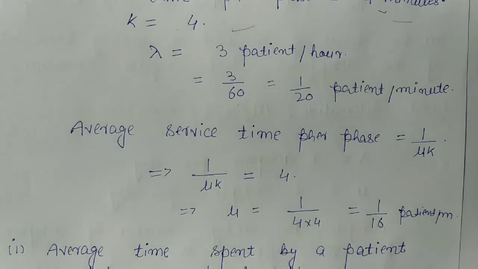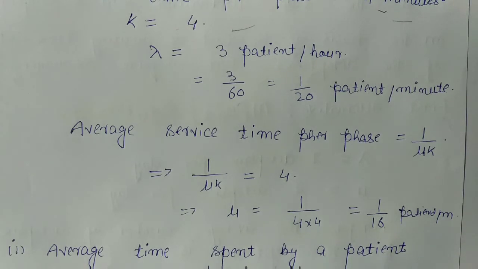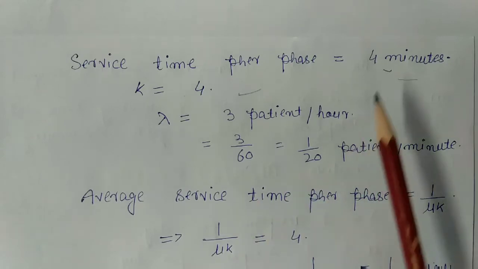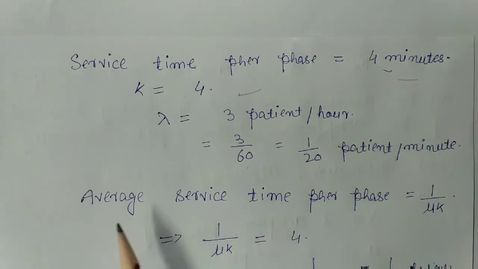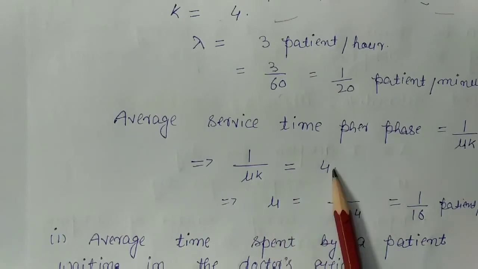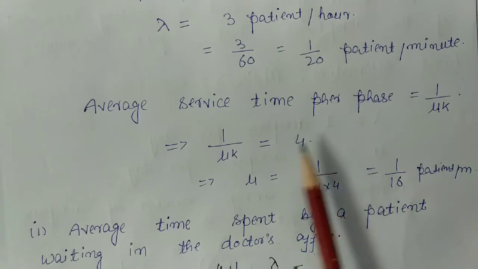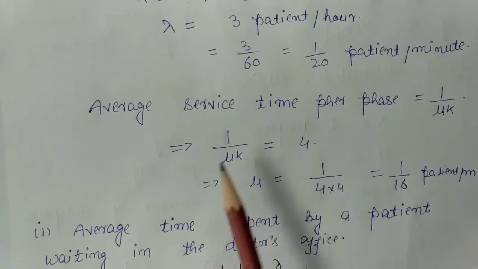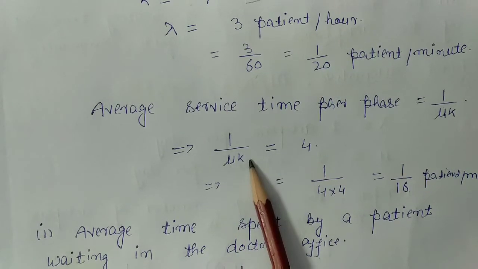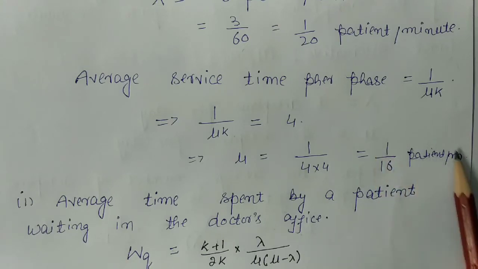Before calculating these 3 parts, first of all we will find out the value of mu. Here the service time per phase is given as 4 minutes, and we know that average service time per phase is 1 upon mu k. So equating these two, we will get 1 upon mu k is equal to 4. So mu is equal to 1 upon 4 into 4, putting the value of k, which is equal to 4. So I will get 1/16 patients per minute.